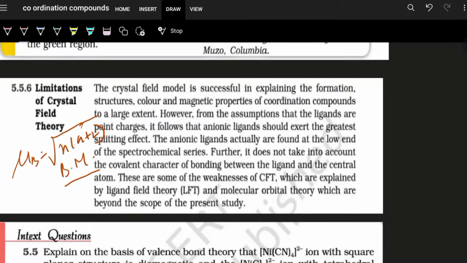That is the magnetic moment. That also we will get. Now, what is the limitation? From the assumption that ligands are point charges, what does it do?